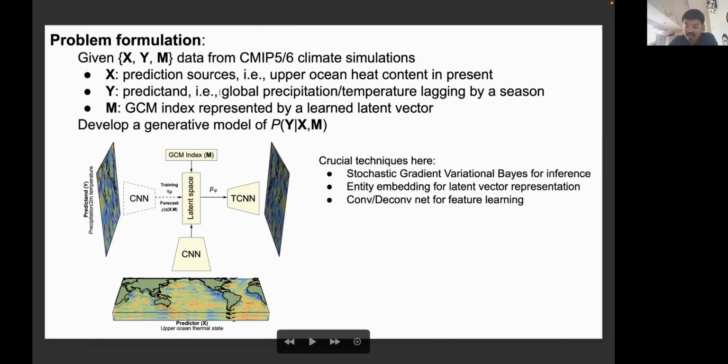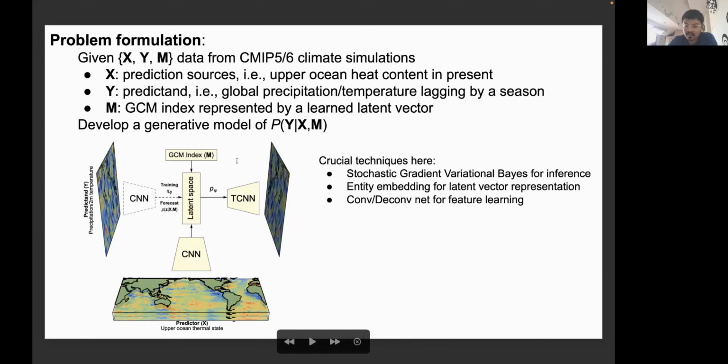And M indexes the climate model that generates the prediction source and predictand. What we want to do is to develop a generative model of the probability of the predictand given the prediction source and which model generated this data.